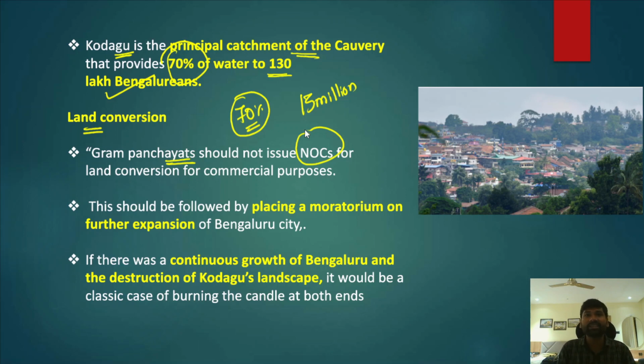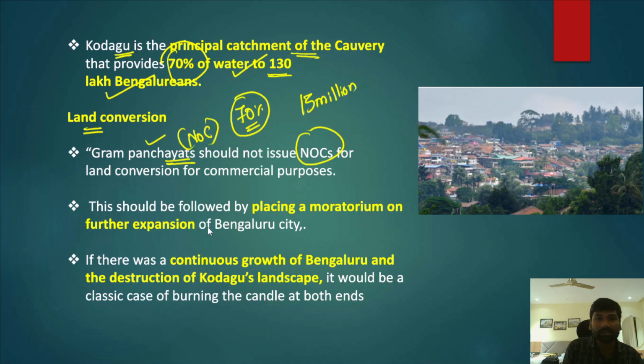So that further increases the population, and with population increase in the Kodagu district, they will use more water resources, leading to exploitation of the water resources and contamination of those water resources, thereby lesser flows in the Kaveri river, and at the same time Bengaluru will face a permanent water crisis. So therefore they are opposing Gram Panchayats issuing these no objection certificates for commercial activities.